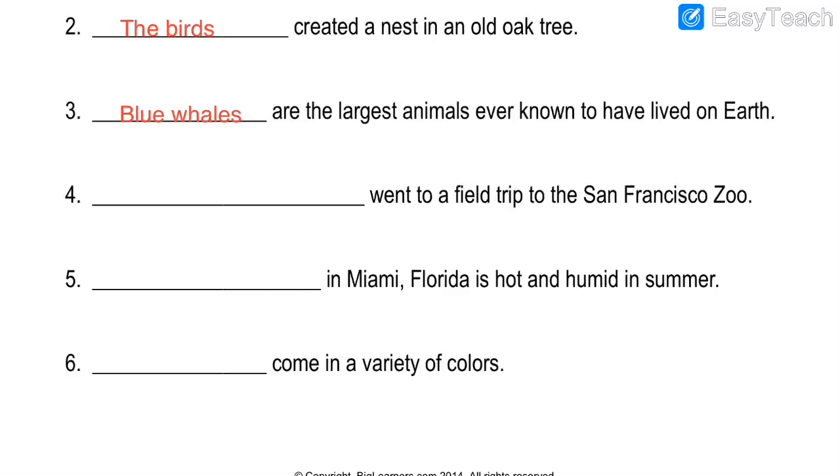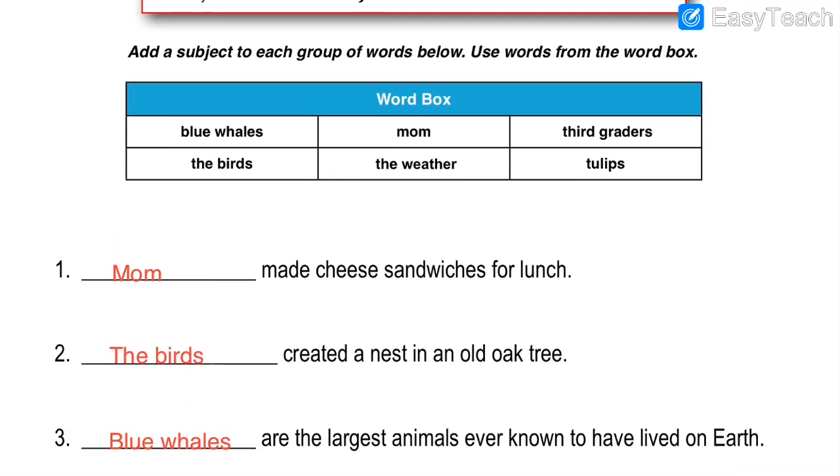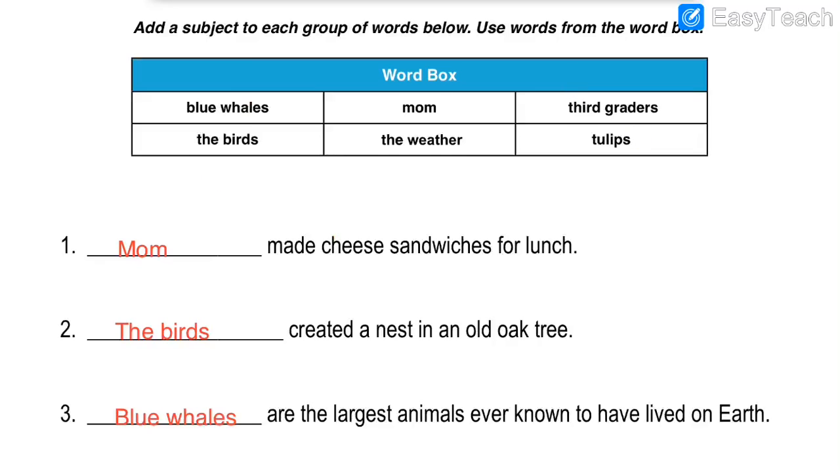So dash went to the field trip. Let us check our options. Which are the remaining options that we have? And which is the option that is fitting? Dash went to the field trip. So the answer is third graders. Why? Third graders means what? The students who are in third standard.